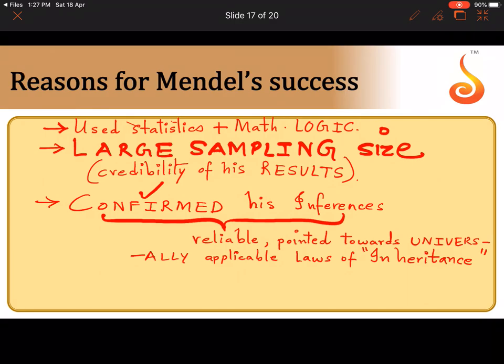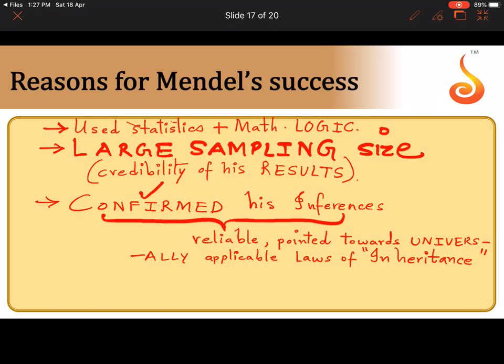So he used statistics and mathematical logic. He chose a large sampling size. He worked with a lot of plants, and that provided credibility to his results. And whatever inferences he made by conducting experiments on plants, he confirmed those inferences by conducting experiments again, so that whatever he concluded was universally applicable, and it was not just a bunch of unconfirmed or unsubstantiated data. Okay, this is why Gregor Johann Mendel was extremely successful in performing garden pea plant experiments.